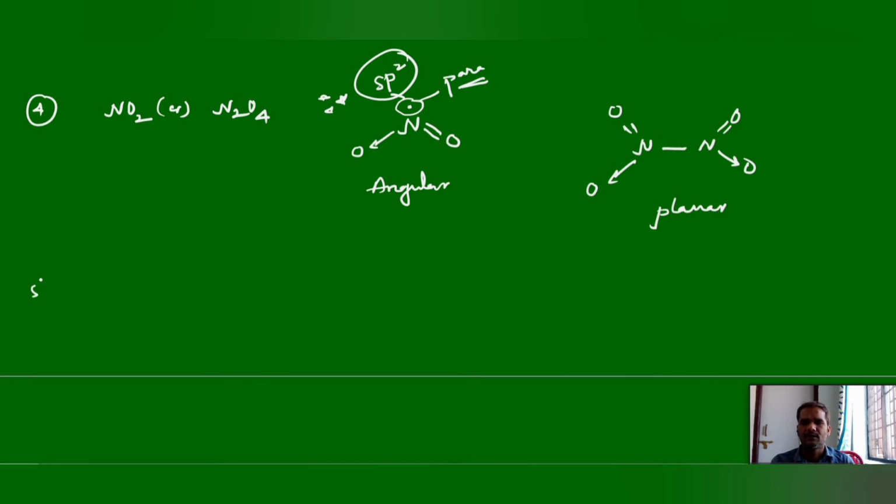Next, the last one, N2O5. The structure of N2O5 is similar to N2O4, but we have one nitrogen-oxygen-nitrogen bond. The remaining is the same. This is the structure of N2O5. Again, this is a planar molecule. Why?